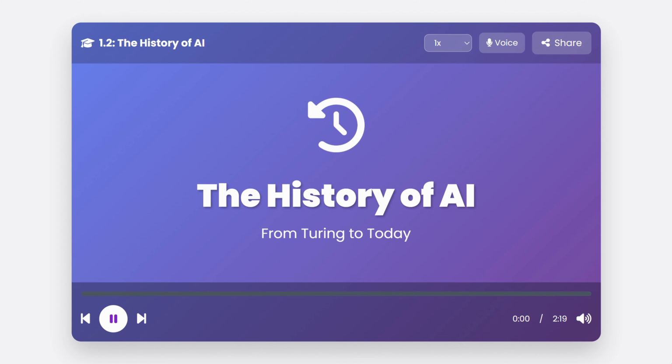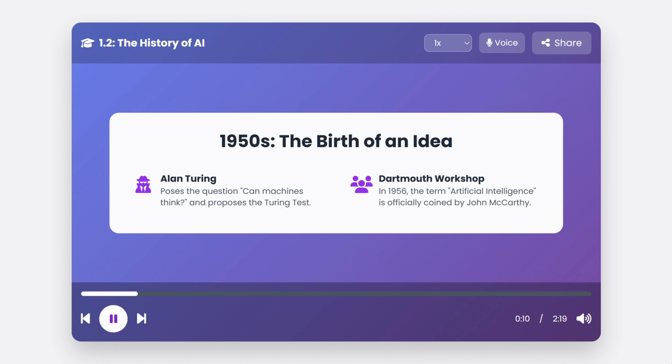Now that we know what AI is, let's travel back in time to understand where it came from. This is the history of artificial intelligence, from its conceptual birth to the revolution we see today. Our story begins in the 1950s.